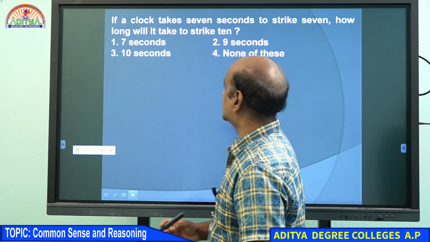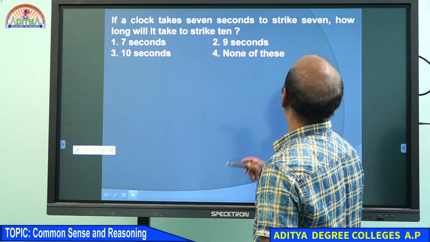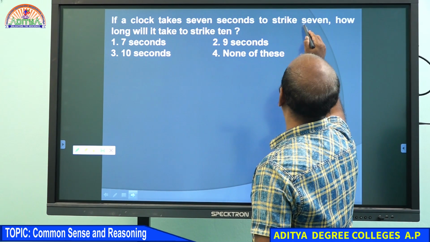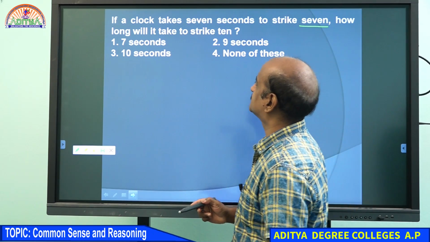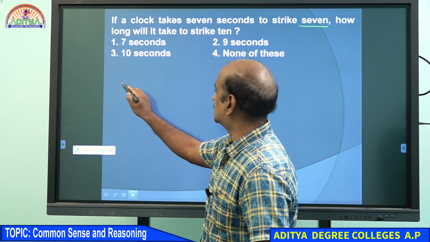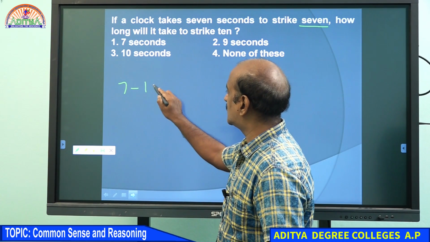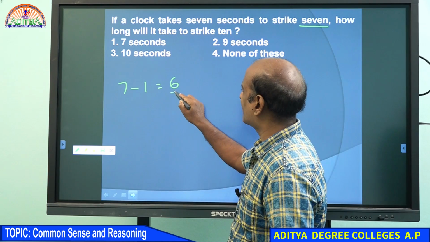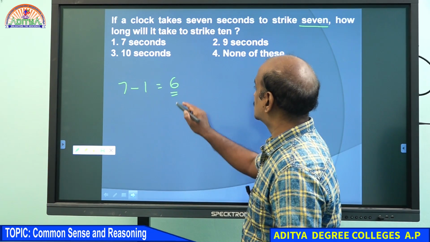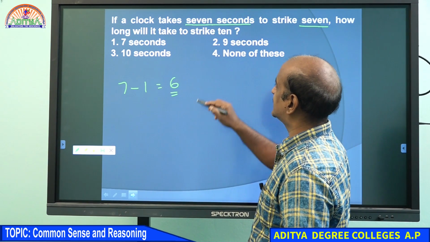Therefore, we can understand that if a clock takes 7 seconds to strike 7, what does that mean? To strike 7, how many gaps? 6 gaps. To cover 6 gaps, it takes 7 seconds.